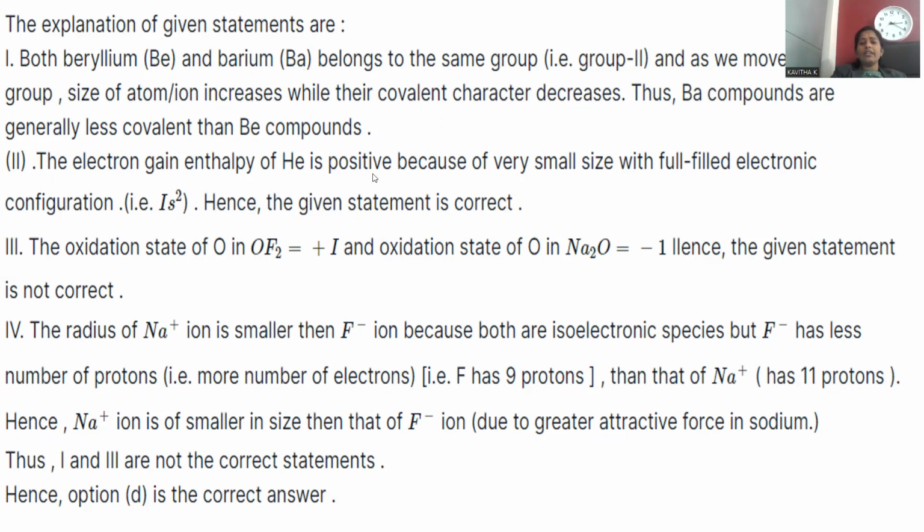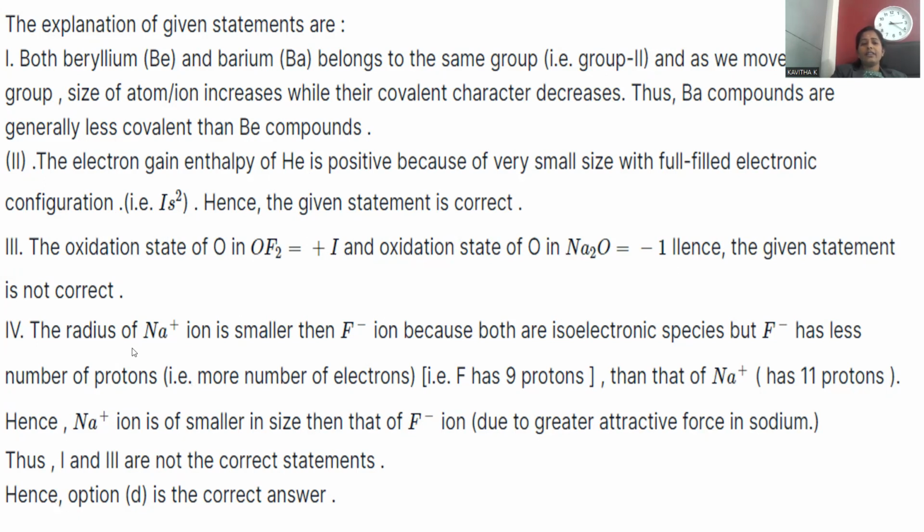The electron gain enthalpy of helium is positive. That is because it is the tiniest element and has a highly stable filled electronic configuration, 1s2. So a positive enthalpy can be noticed for helium; it is endothermic, absorbing heat. The oxidation state of oxygen in OF2 is +1, and in Na2O each oxygen is -1. That's the reason why both are not the same.